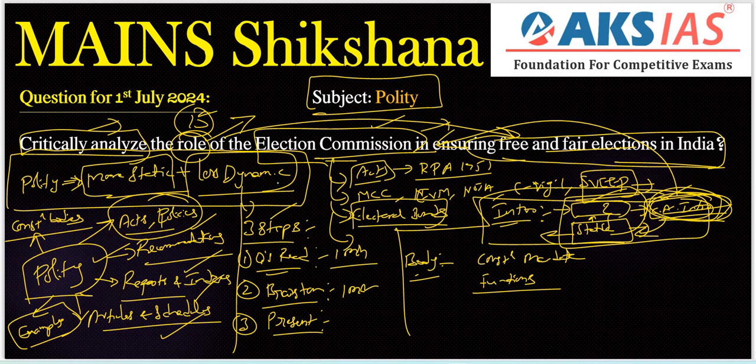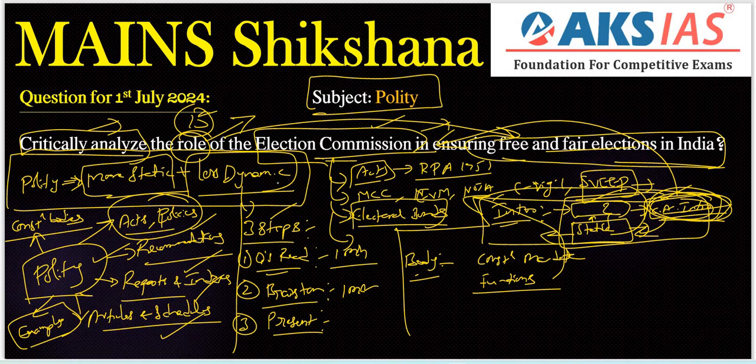And also we need to mention here what are the important measures taken by the Election Commission since the past days and till recent days, right? We can say all this information we already discussed here, right?